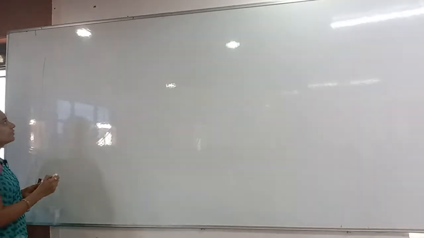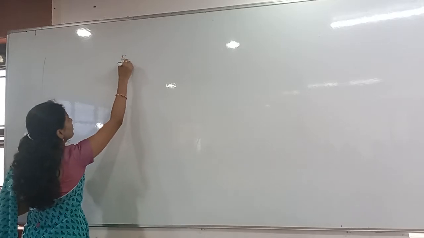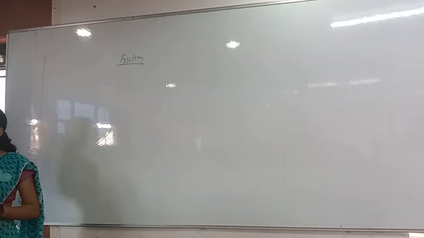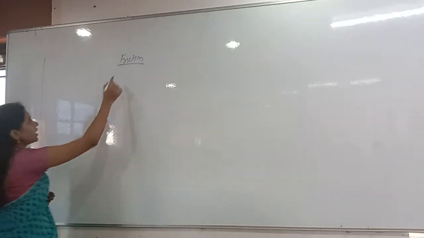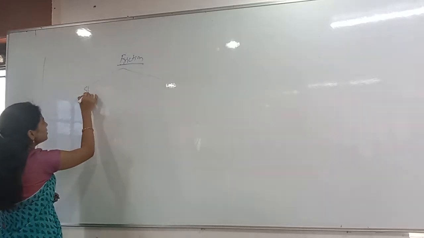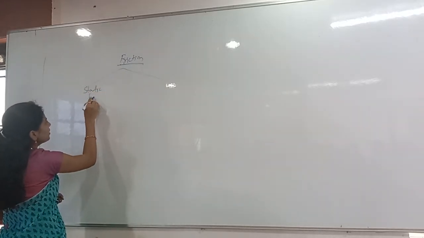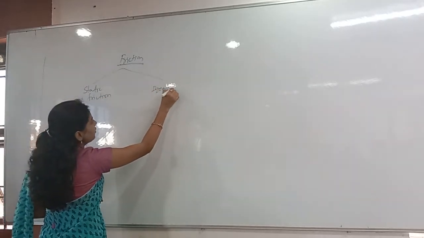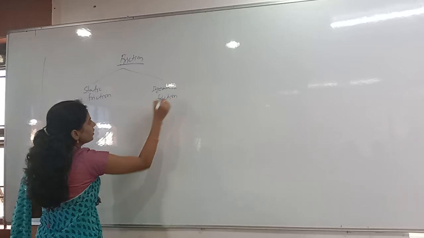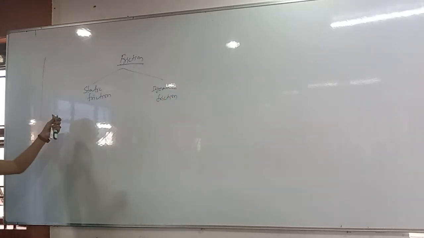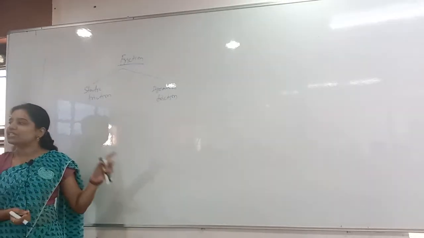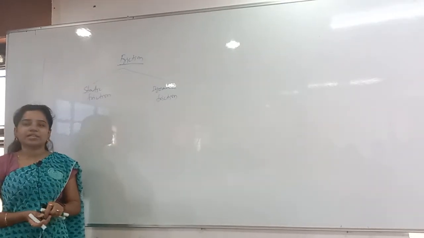Yesterday we were discussing friction. In friction, I said two types are there. One is static friction, another is dynamic friction. In static friction, one more type of friction is there. What is that? Limiting friction. That friction will be there for each and every body, so we call it limiting friction, otherwise maximum static friction.